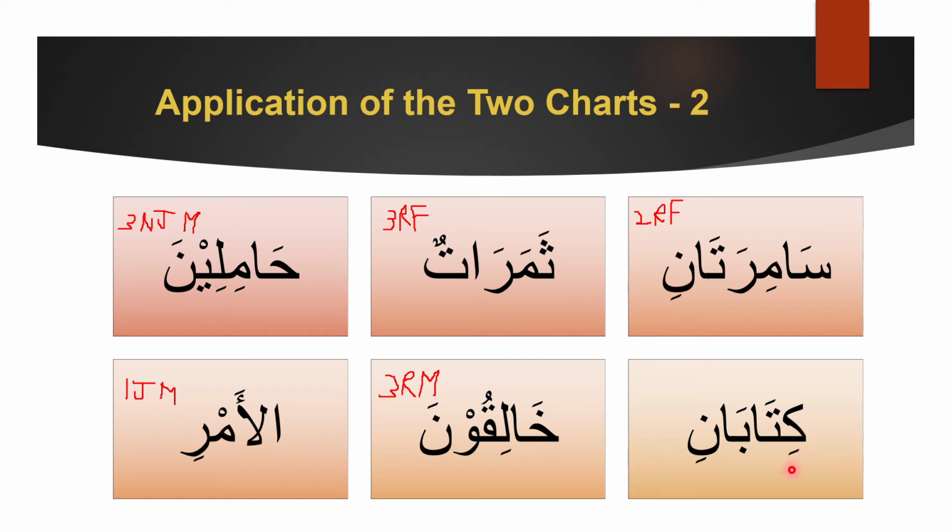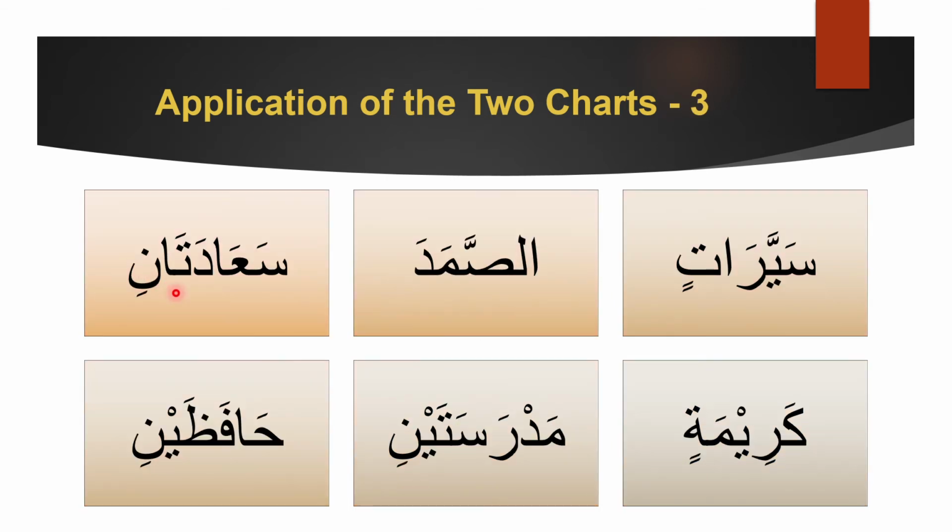Now next, kitabani. What can you hear? Ani? Yes. And there is no ta before it, so its gender is masculine. So 2 rafa masculine. That's it. Can you see the amount of information we are just getting? We just had to memorize 2 charts, people. 2 charts, and they told you everything about a word. Not everything, but they told you the status, number, and gender of these words.